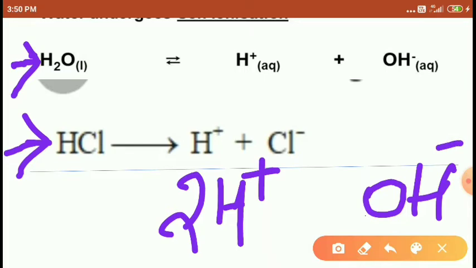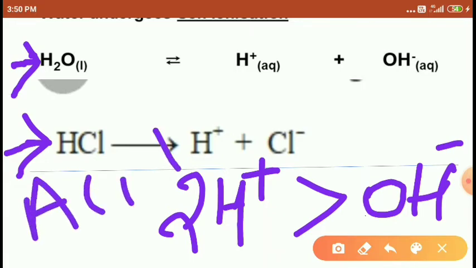So students, it means the hydrogen ion concentration here is greater. The hydrogen ion number is greater than the hydroxyl ions. So that's why we call it the strength of acid. The strength of acid is that always the H plus ion is higher in number as compared to the OH minus ion. Right, students?